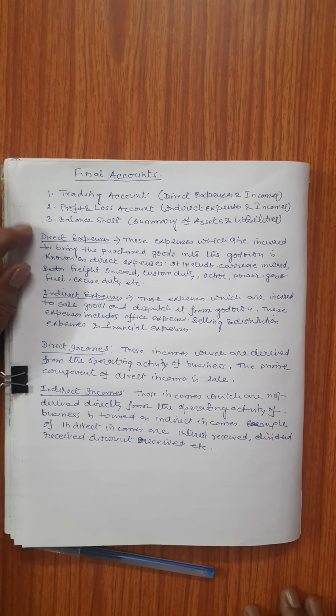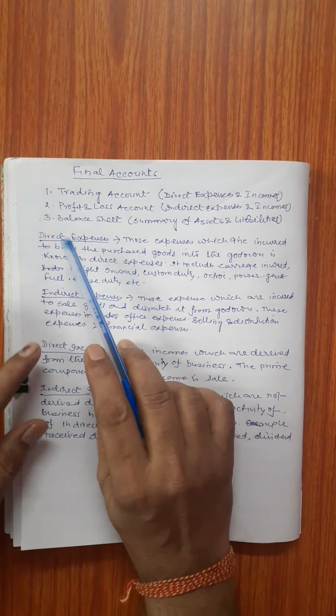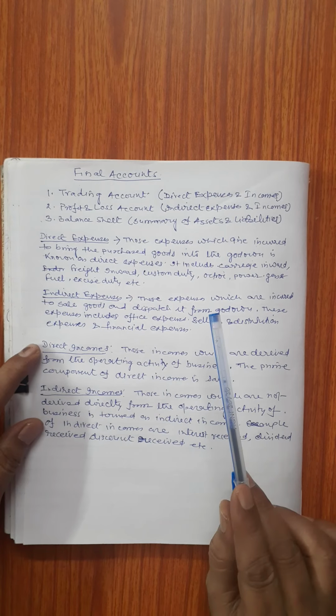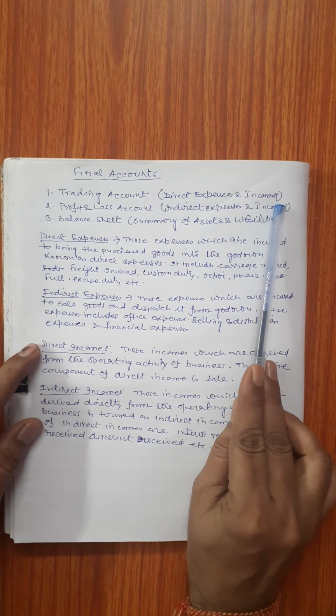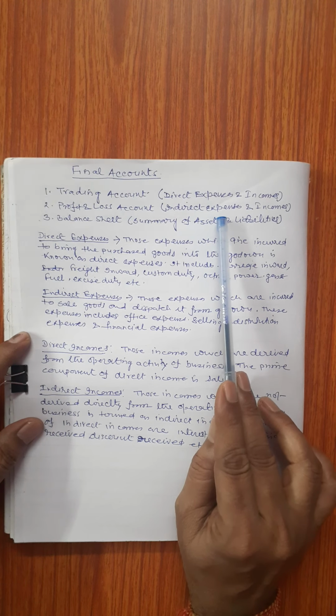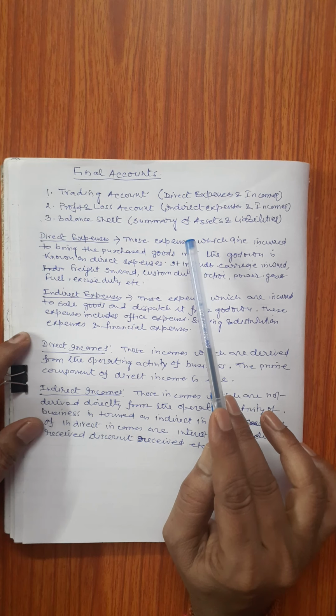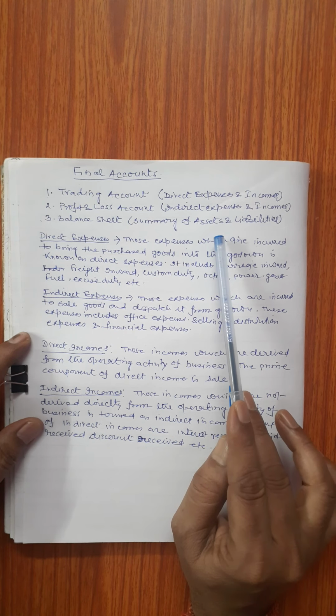Today we are going to discuss final accounts. While preparing final accounts, we have to prepare the trading account, profit and loss account and balance sheet. Trading account is prepared with the help of direct expenses and direct incomes, whereas profit and loss account is prepared with the help of indirect expenses and indirect incomes. And balance sheet is prepared, which is a summary of assets and liabilities.